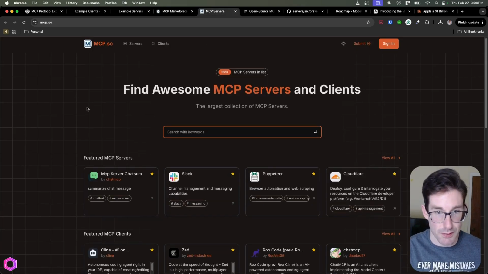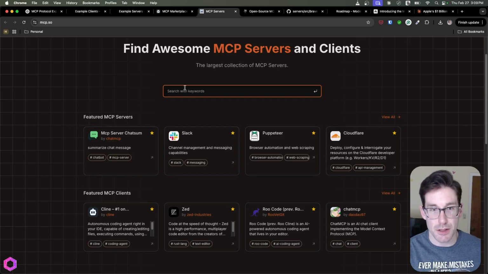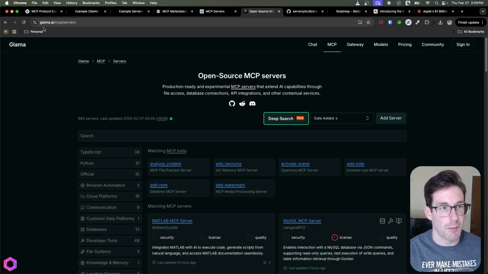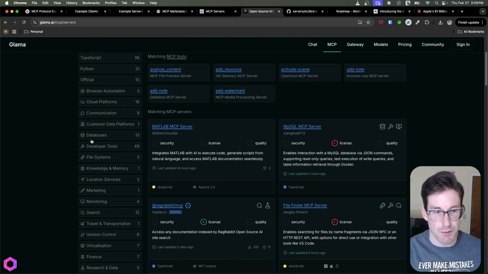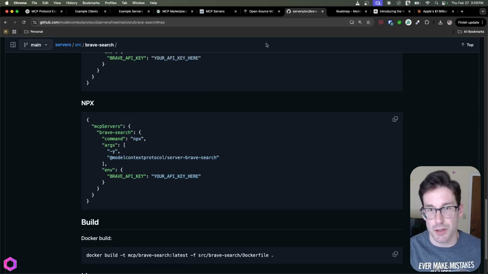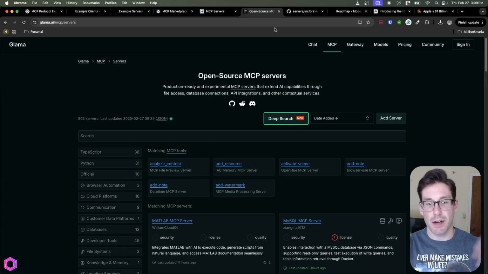We have another one here for MCP. This is just an open source community that shows different types of MCP servers from MCP.so, and then another one from Glama.ai. So these are a bunch of MCP servers as well. You can see the different types of filters here. And then we have the one that I showed you for Brave. Those are just a bunch of marketplaces that exist today where people are sharing these different servers that you can download and utilize and have your AI then reach out to the outside world.